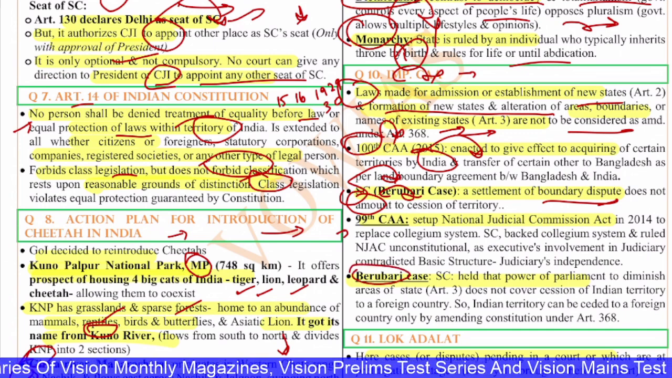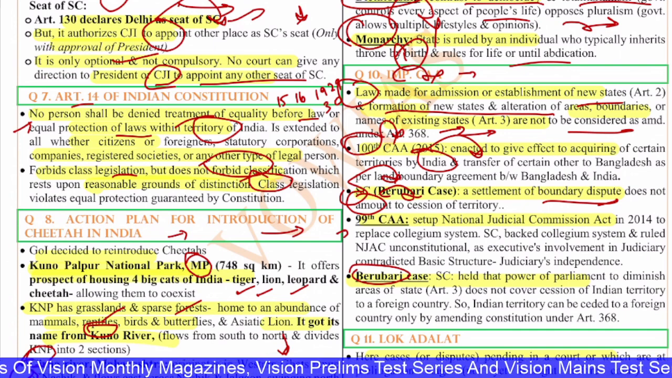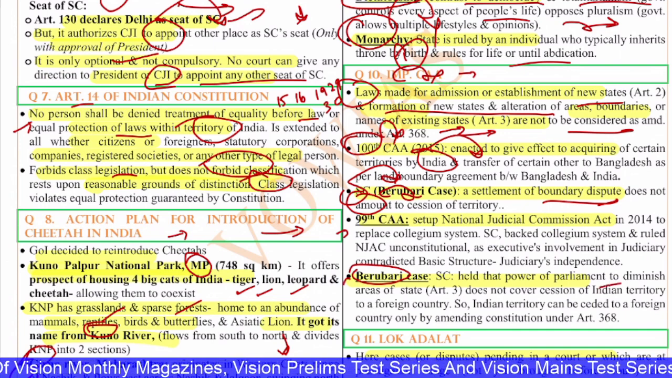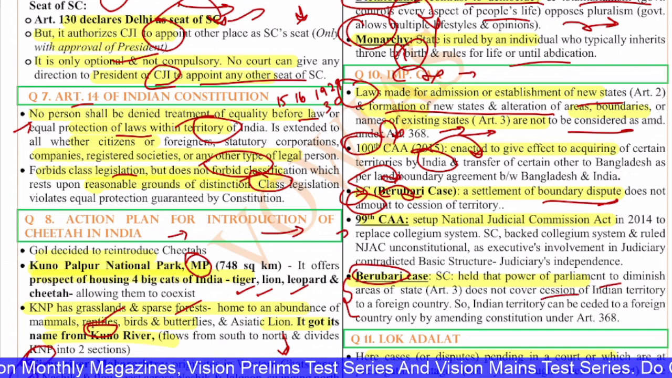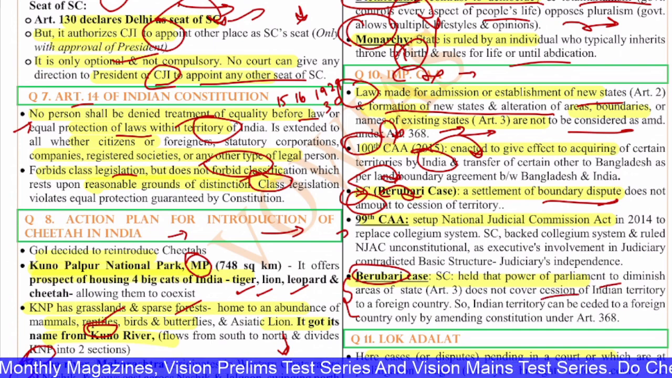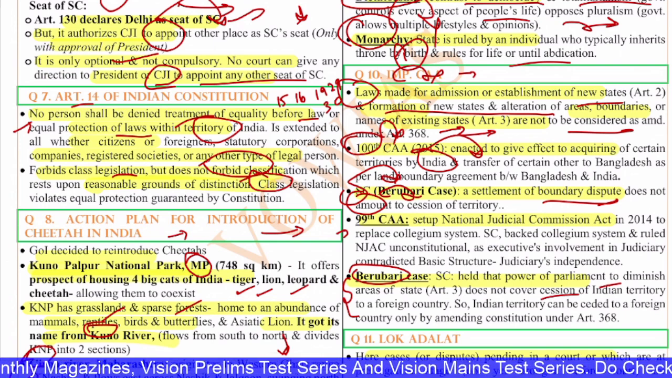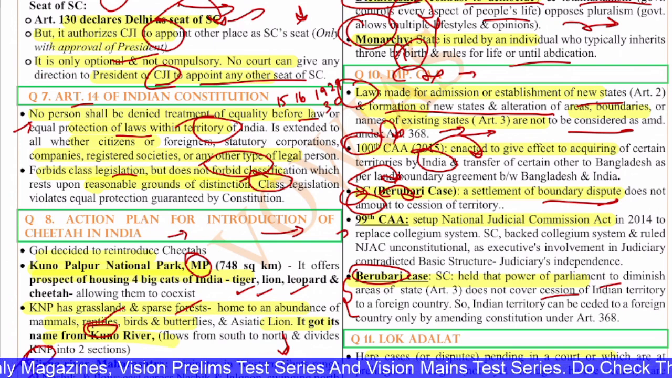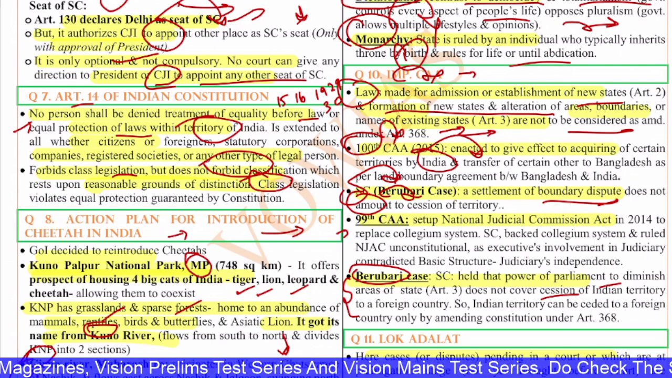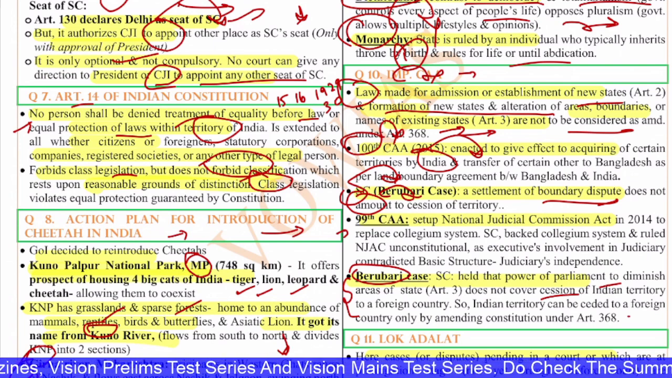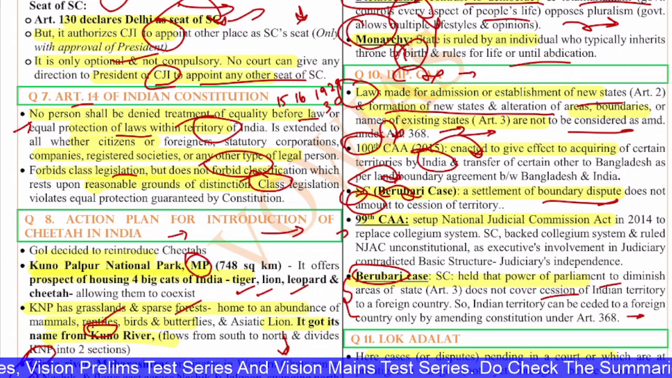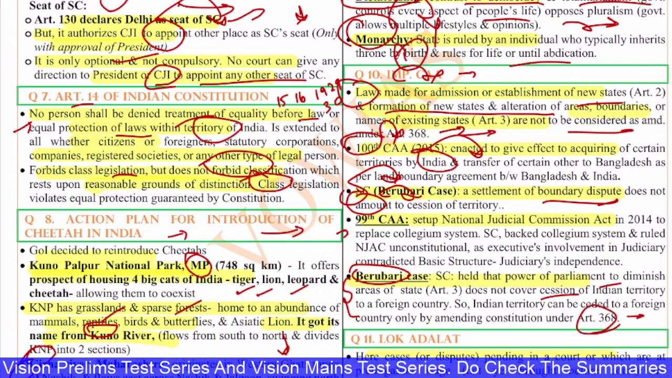Next, the Berubari case. The Supreme Court held that the power of Parliament to diminish the areas of a state does not amount to secession of Indian territory to a foreign country. Basically, land disputes between countries, giving some land and taking some other land, will not be considered secession. So, Indian territory can be ceded to a foreign country only by amending under Article 368.